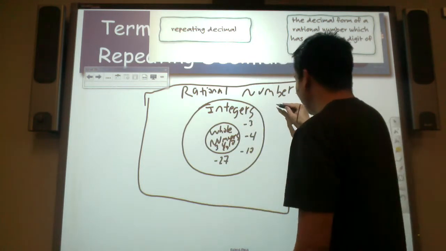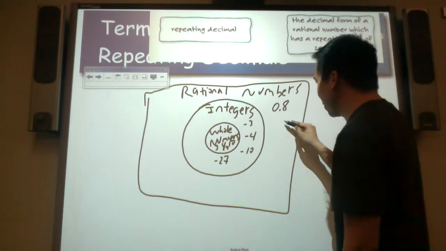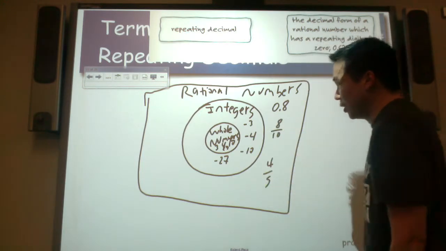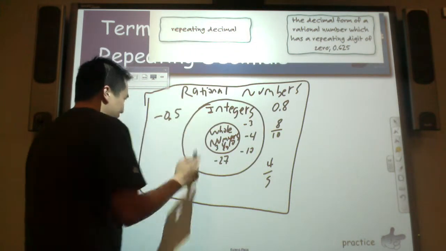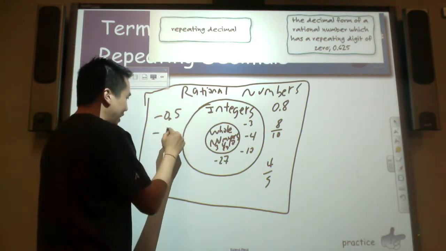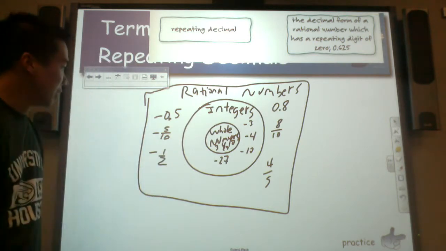Can it be a decimal like 0 and 8/10? Yes, because that can be written as a fraction, 8/10 or 4/5. What about -0 and 5/10? Can that be written as a fraction? Yes, -5/10, which simplifies to -1/2.